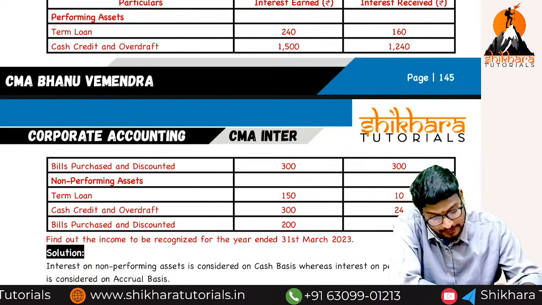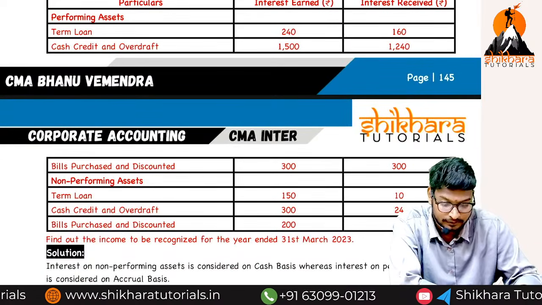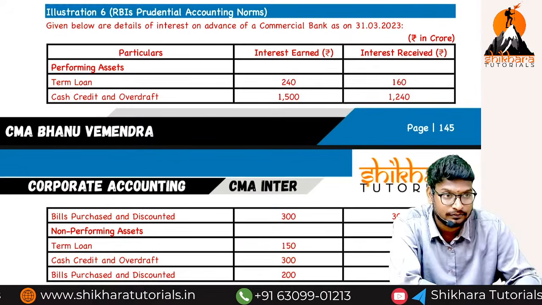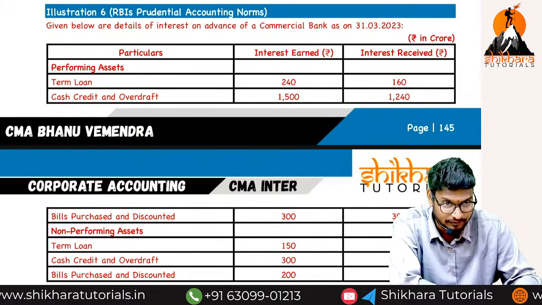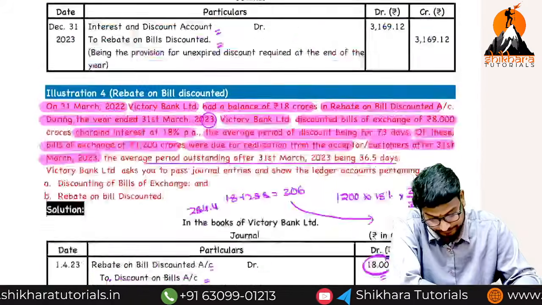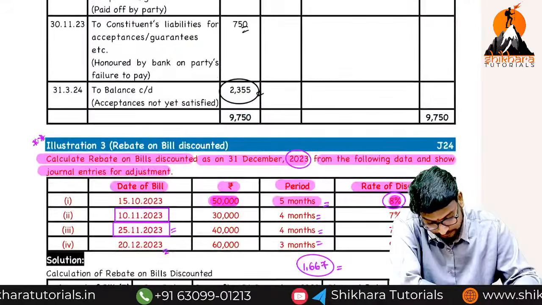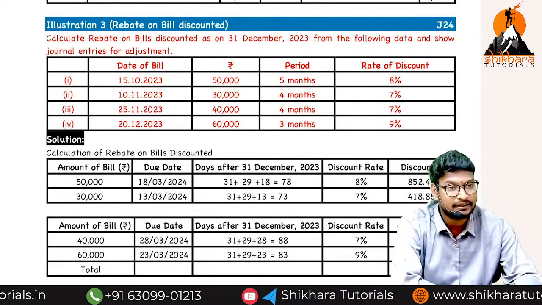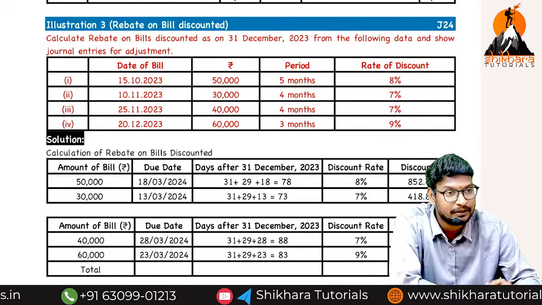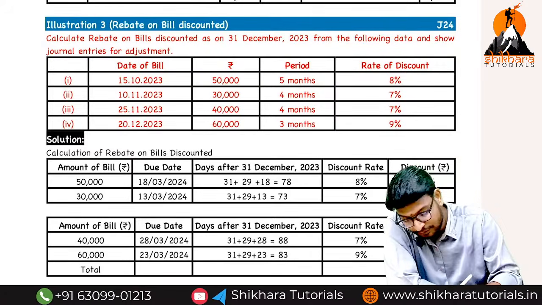This example I have discussed with you is based upon what? Performing asset and income recognition in the books of accounts. You have seen this one. See this question number 3. Questions 3 and 4 typically depend upon this one only. Okay, so let's move forward.